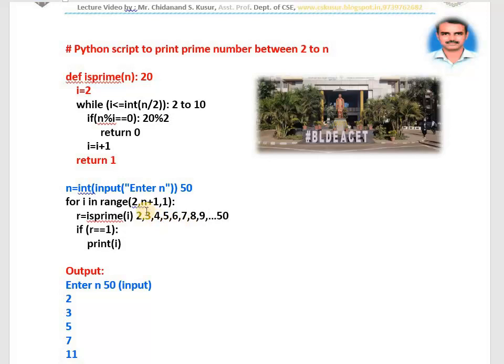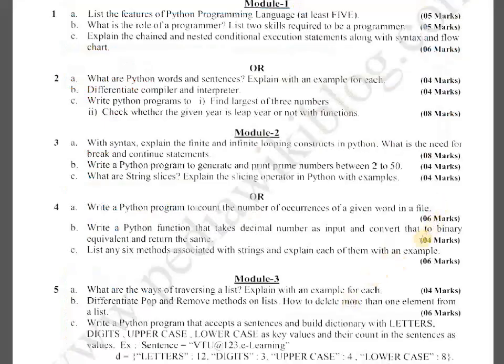Every time I pass a number, I am getting 0 or 1. If I get 1, I am printing. If I get 0, I am not printing. I hope you understood. This is very simple. They asked for actually very few marks. In the exam, how many did they ask? Just 4 marks. Write a Python program to generate and print prime numbers within 2 to 4 marks.